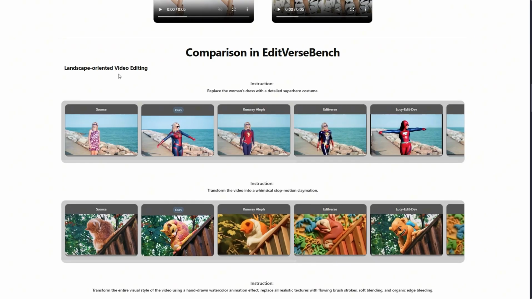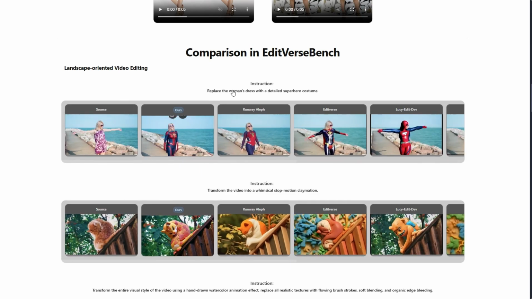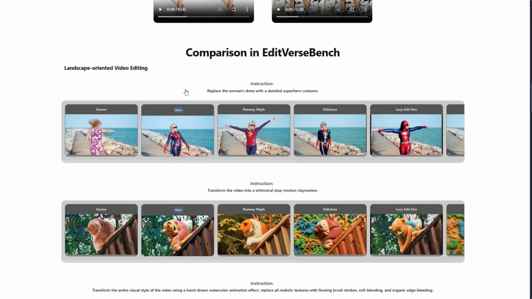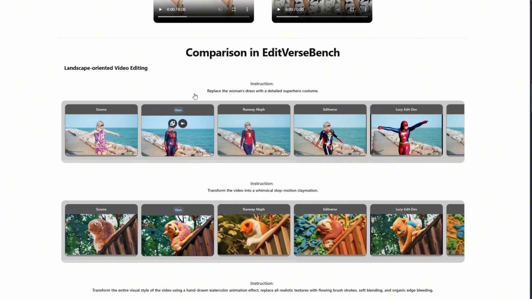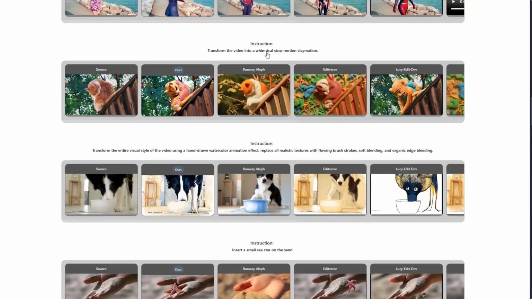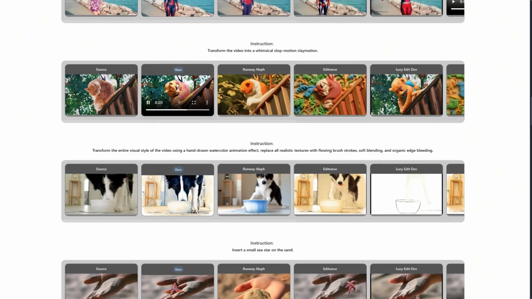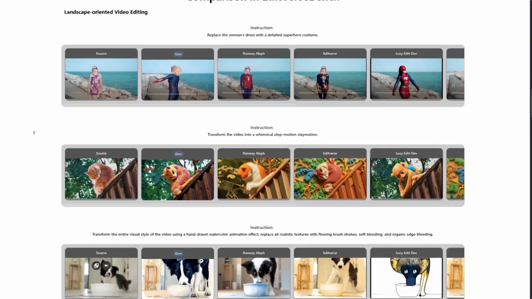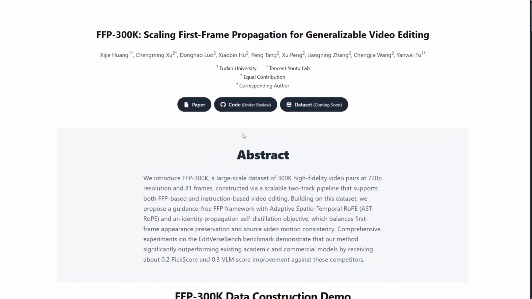And if you look at the comparisons, like with Wonder Woman, it replaces the dress with a superhero costume. The other AIs struggle to keep the background or the identity stable, but this one locks it in. Turning a cat video into claymation, the consistency here is just on another level compared to the others. When you come to the top of the page, it says the code is under review and the dataset is coming soon. So they are aiming to release the code, but currently it is under review. Anyway, I'll leave this page for you guys to follow with the code if you're interested in trying it out.